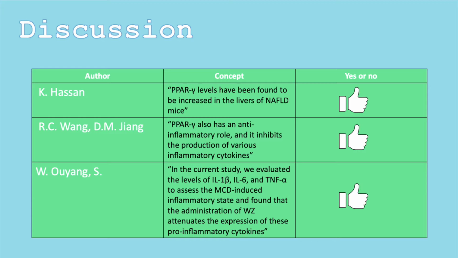Discussions. Hassan said, PPAR gamma levels have been found to be increased in the livers of NAFLD mice, and this was positive. Wang said, PPAR gamma also has an anti-inflammatory role, and it inhibits the production of various inflammatory cytokines, and this is also positive. And Ouyang said, in the current study, we evaluated the levels of interleukin-1 beta, interleukin-6, and tumoral necrosis factor alpha to assess the MCDD-induced inflammatory state and found that the administration of Wuzhi attenuates the expression of these pro-inflammatory cytokines, and this was also true.